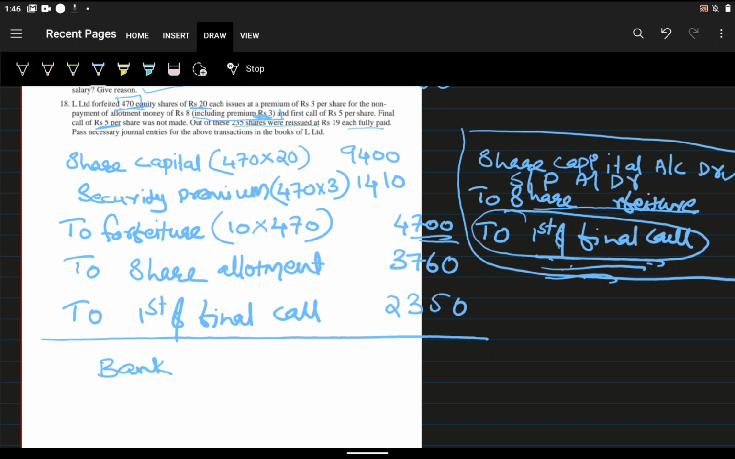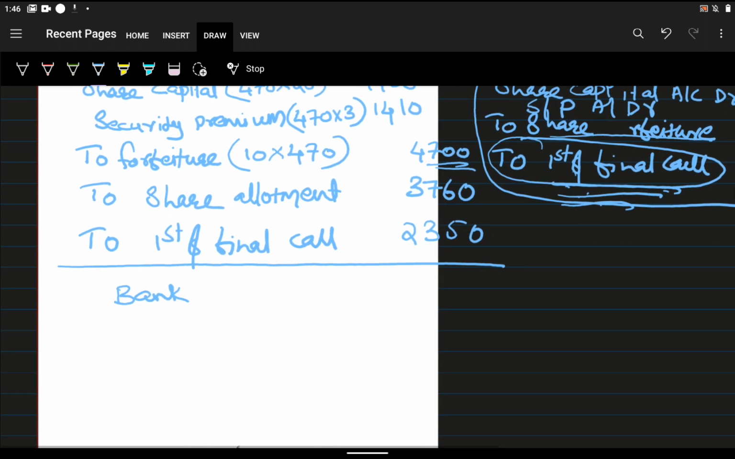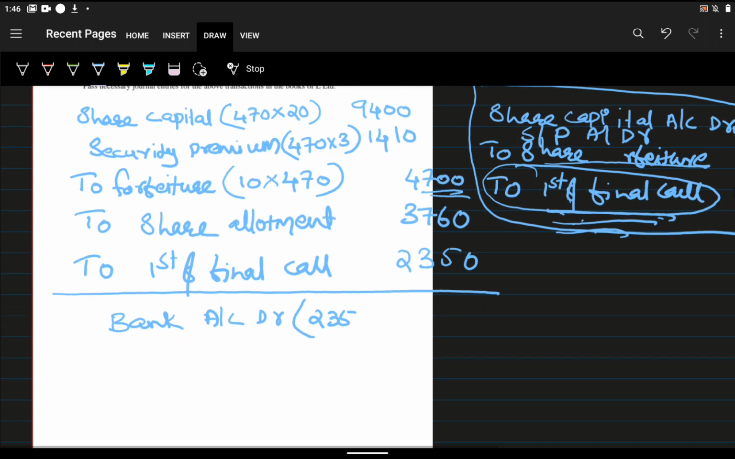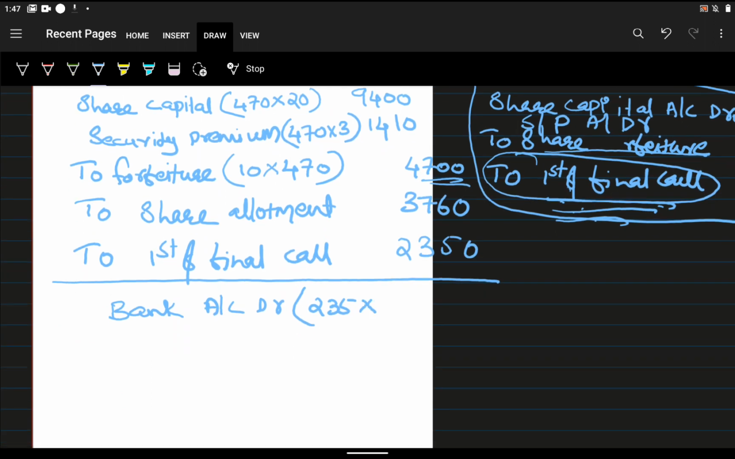So reissuing for rupees 19. Actually, what is the value of share? 20 rupees. But we are reissuing with a discount of 1 rupee. So we are giving on discount, right? So bank account debit, how much we are going to receive? We are reissuing 235 shares only. Okay, so 235 into 19, that is 4465.